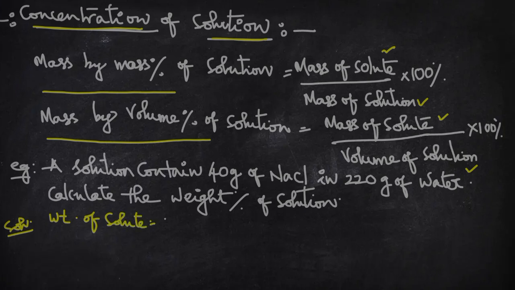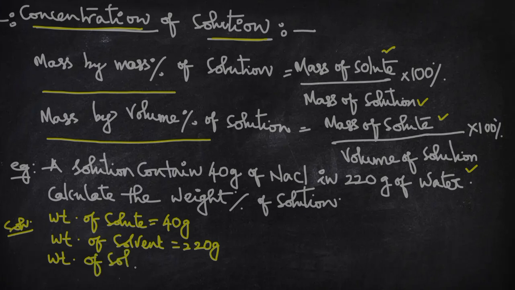It is 40 grams, and also weight of solvent, this is 220 grams. So what will be the weight of solution? Weight of solution is sum of weight of solute and weight of solvent. So 40 plus 220, which is equal to 260 grams.